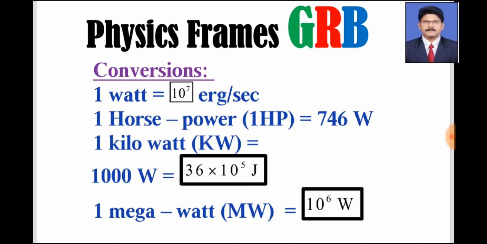Now conversions. 1 watt is equal to 10 power 7 erg per second, 1 horsepower is equal to 746 watts, 1 kilowatt is equal to 1000 watts, which is equal to 3.6 into 10 to the power of 6 joules per hour. 1 megawatt is equal to 10 to the power of 6 watts. If you write the conversions, it is a benefit for you to get the complete marks.